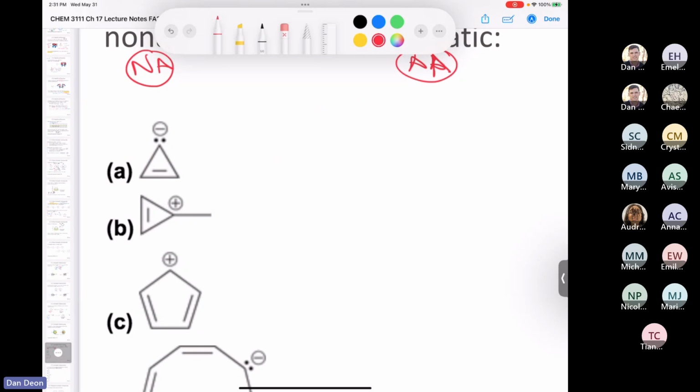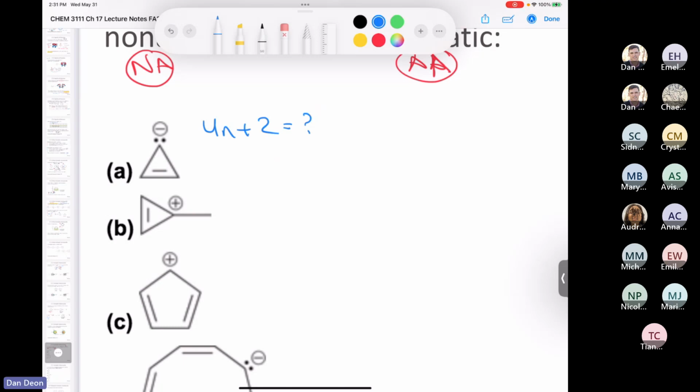Okay. We take a look at the first one. We've got a continuously overlapping system of p orbitals, right? Because this lone pair can participate in resonance. So we have a continuously overlapping system of p orbitals, so number one is met. What about rule number two? Is this a 4n plus 2 number of electrons? Does this satisfy 4n plus 2? Yes or no?